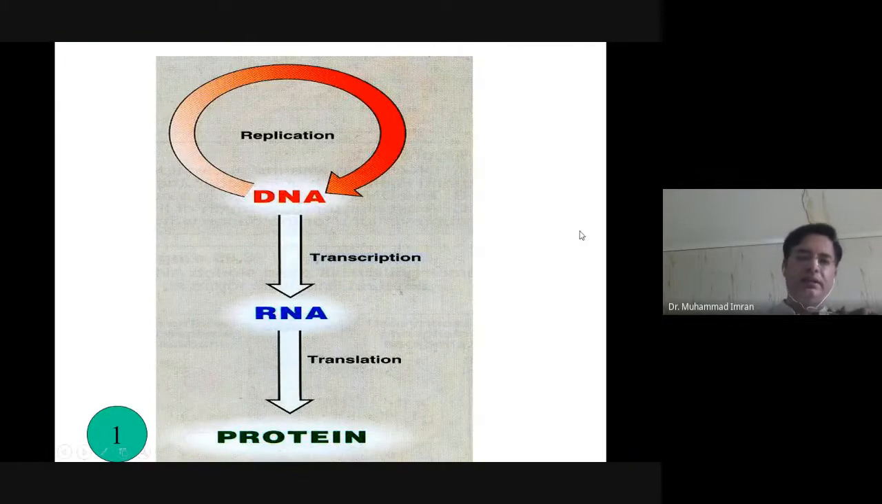Here is the central dogma of biology. DNA is converted into DNA by the replication process. Then DNA is transcribed into RNA by the transcription process. Then the RNA is translated into protein in the translation process. This is the central dogma of biology and it occurs in eukaryotic organisms.